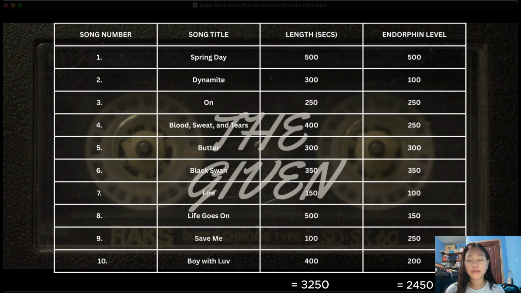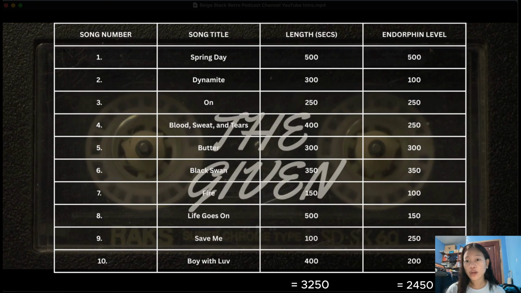So the remaining time, 5,000 seconds minus 3,250 seconds, is equal to 1,750 seconds. That remaining time will be filled with seconds that have higher endorphin levels. To make it easier for us to compute, we rank the endorphin levels from the highest to lowest, with their corresponding time durations or seconds.